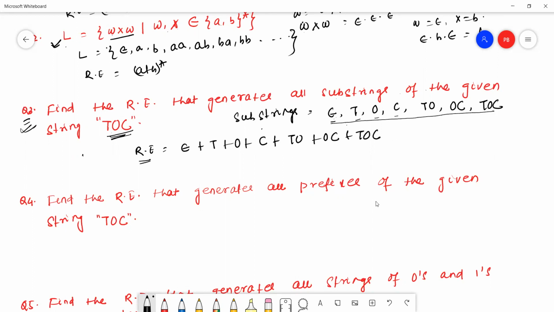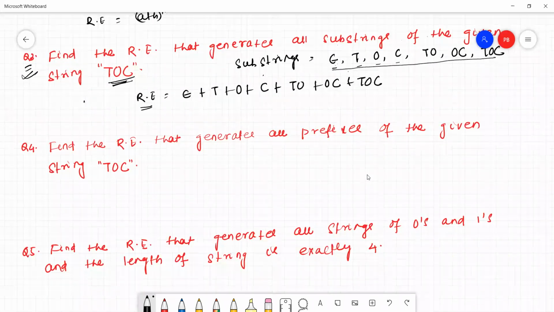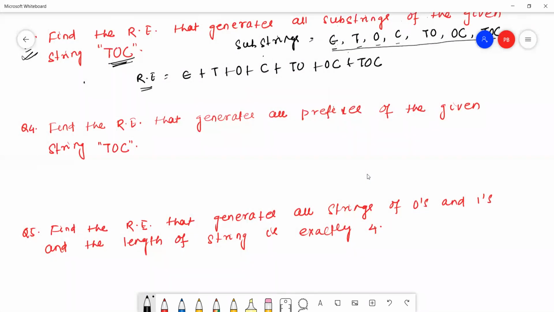The next question: find the regular expression that generates all prefixes of the given string TOC. It is completely similar to the third question, just like substrings.